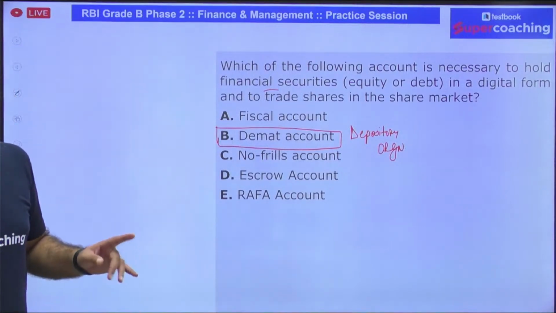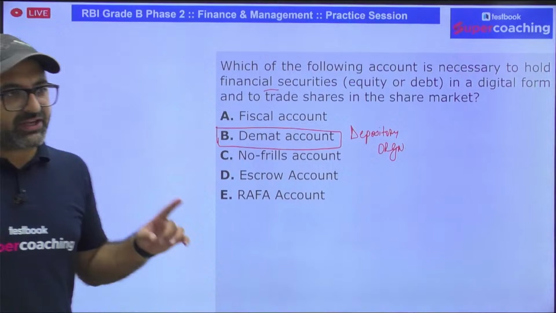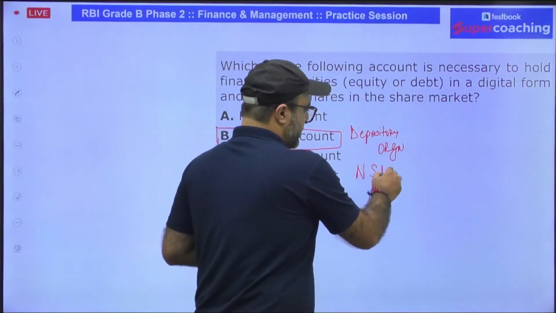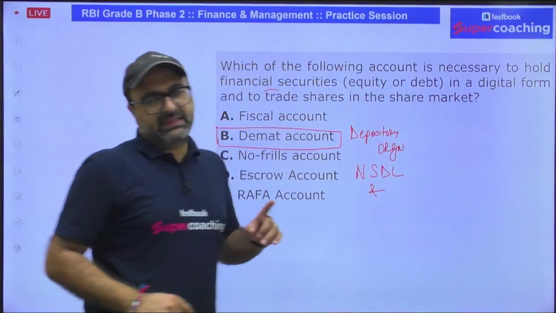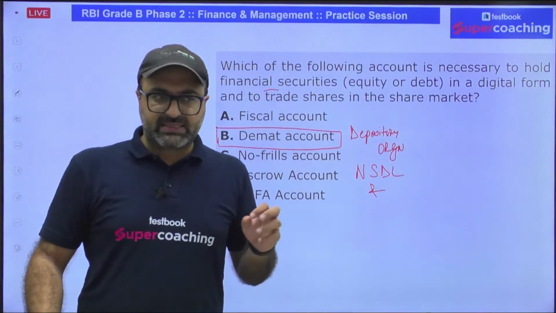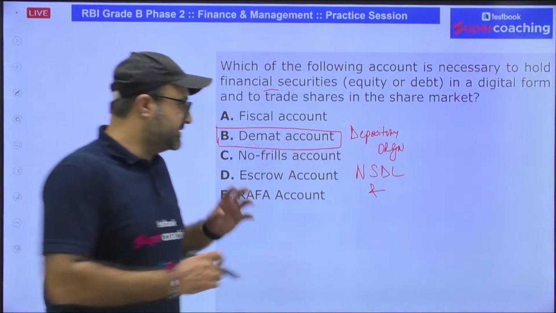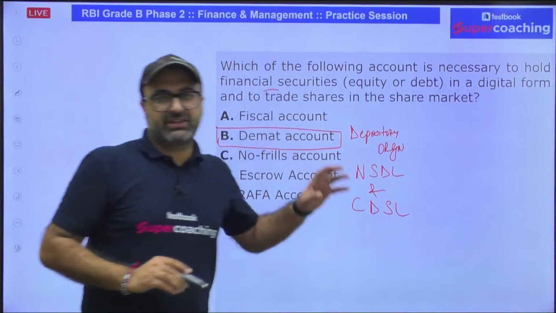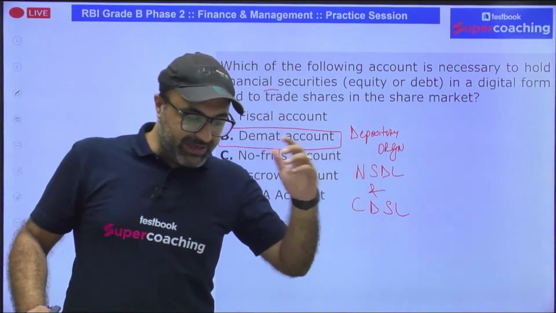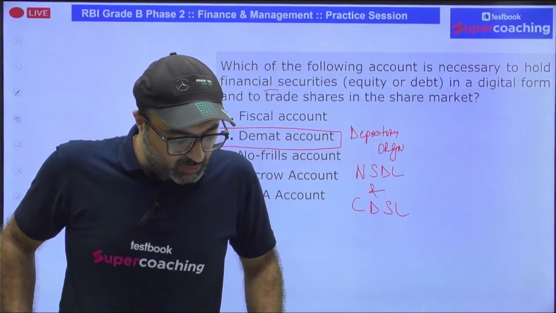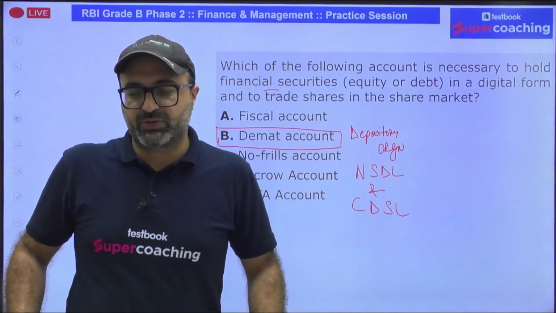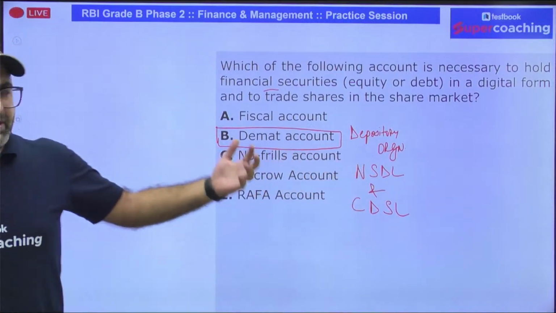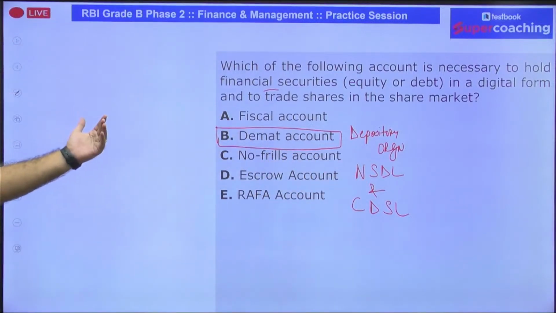One is NSDL, National Securities Depository Limited, and the other is known as Central Depository Services Limited. These are the two depositories which majorly provide you with the demat account facility.